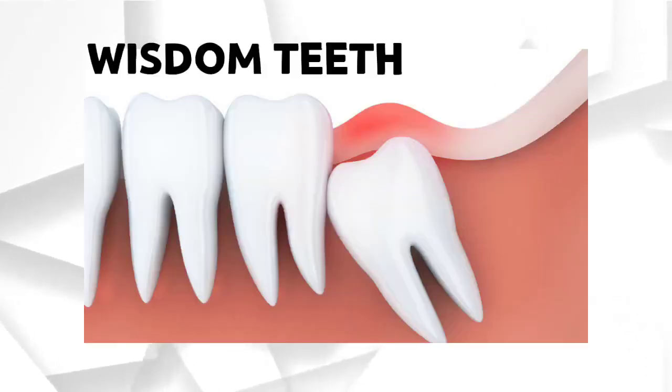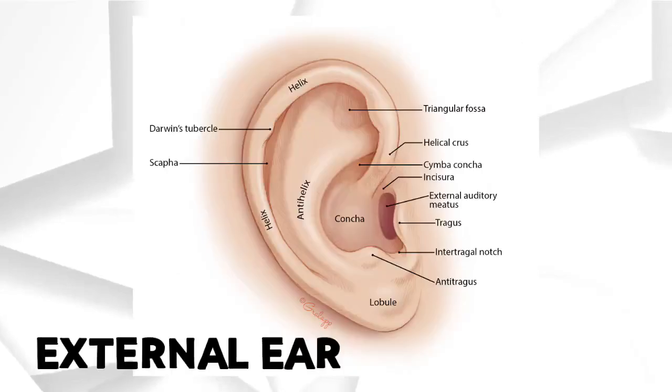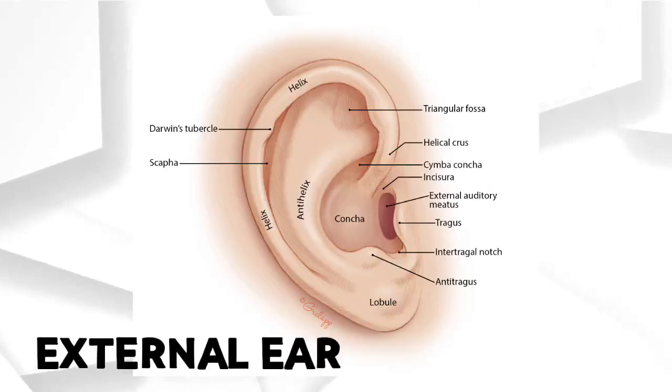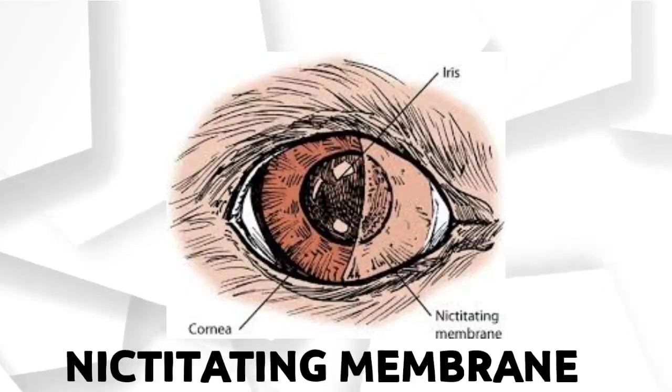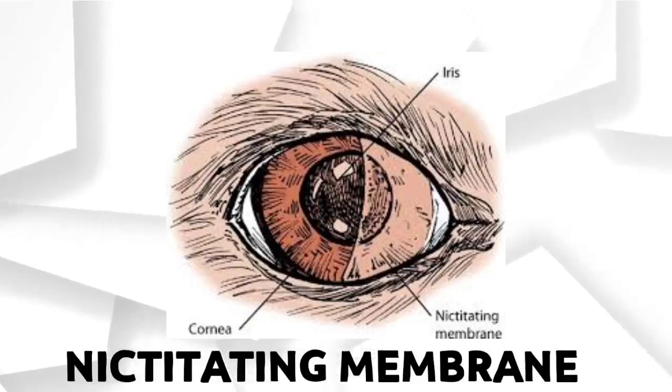4. Wisdom teeth. Wisdom teeth provide support in the back of the mouth, and help maintain bone in the jaw. 5. External ear. It collects sound waves and channels them into the ear canal, the external auditory meatus, where the sound is amplified. 6. Nictitating membrane. It helps protect the eye, and moistens it while maintaining visibility.